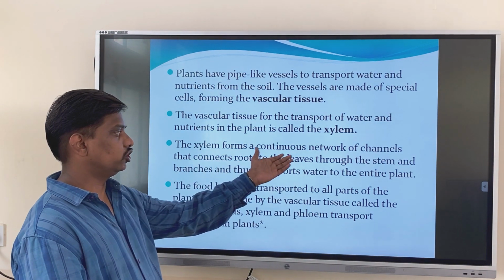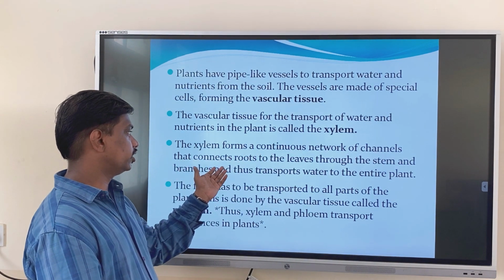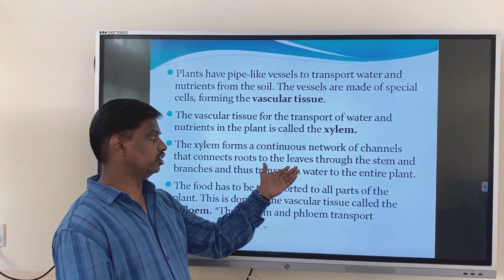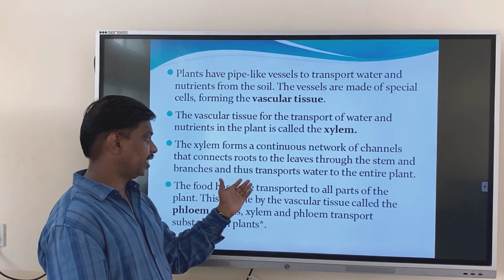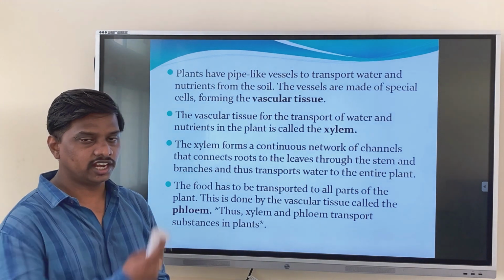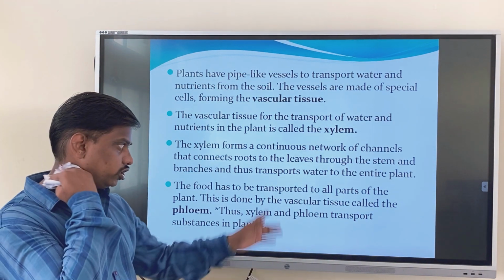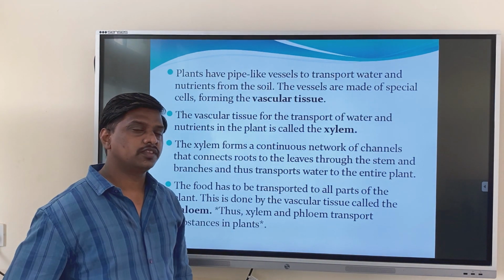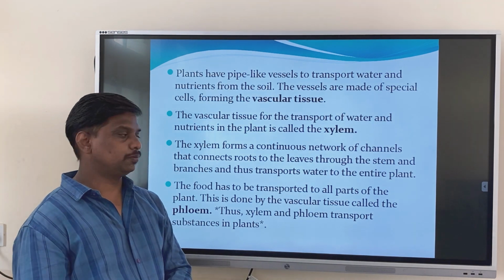The xylem forms a continuous network of channels that connects the roots to the leaves through the stem and branches, and thus transports water to the entire plant. The xylem connects from roots to the leaves. That is done with the help of transpiration pull.